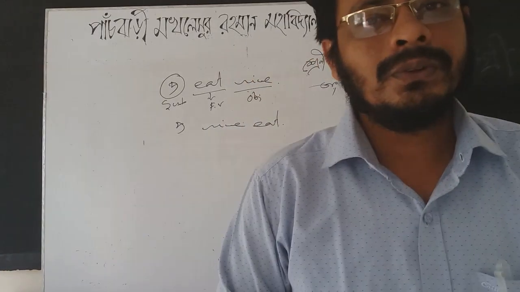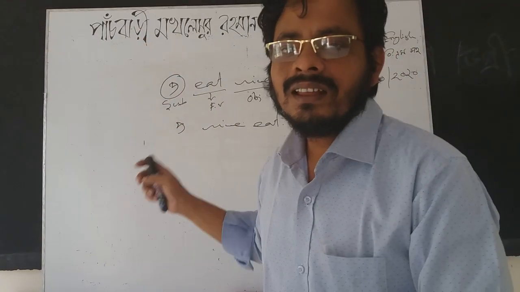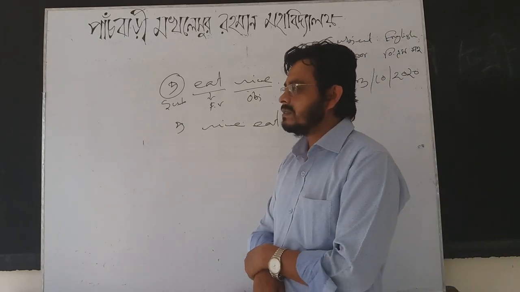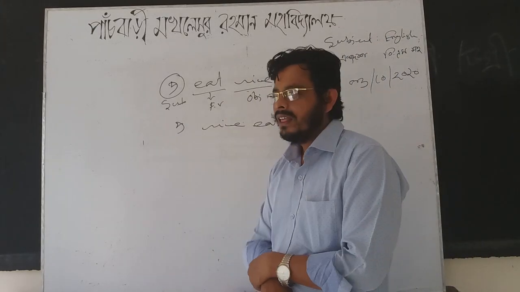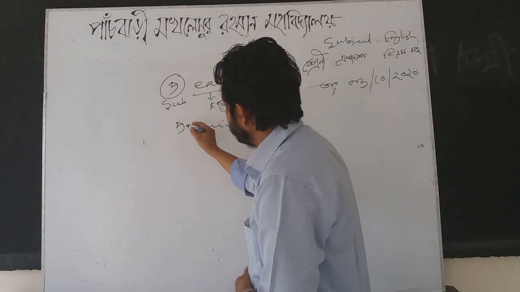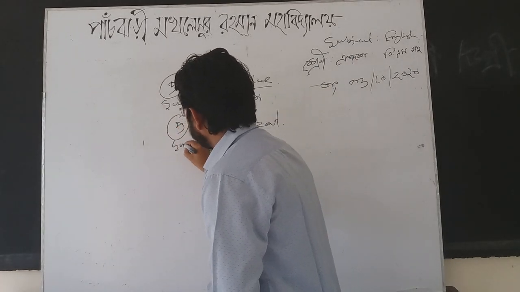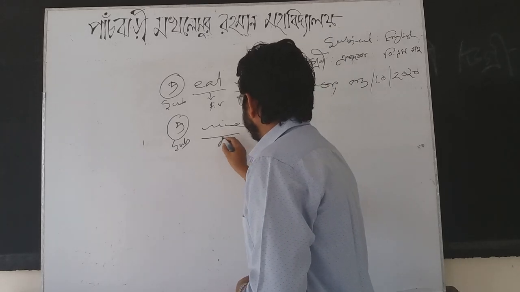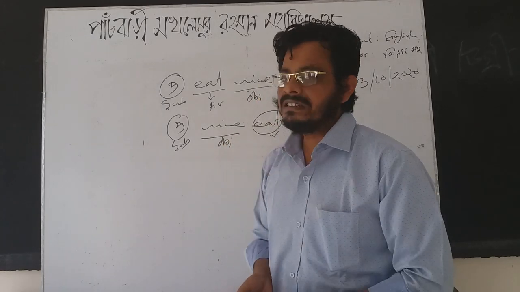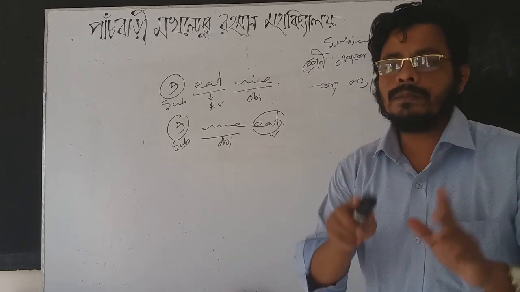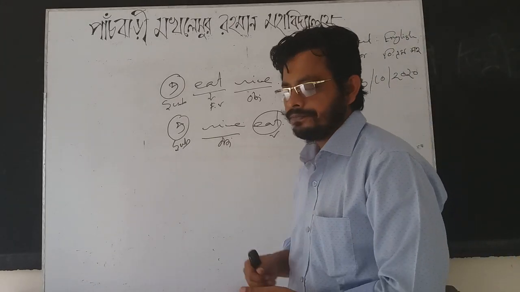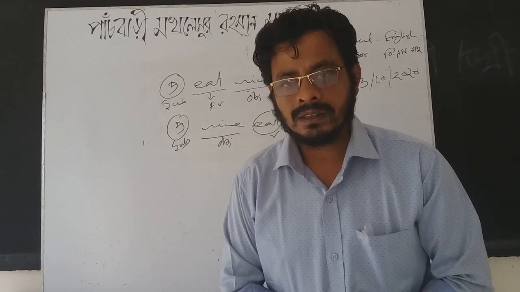No. Everybody knows that this is not a sentence. Why is this not a sentence? This is not a sentence because here we find the structure subject, object, verb, not subject, verb, object. As the structure is not correct, it is not a sentence.